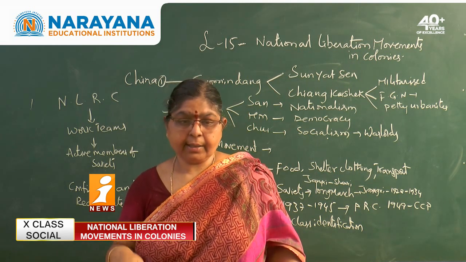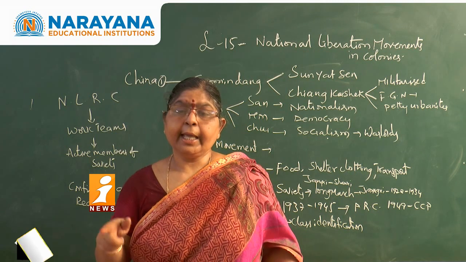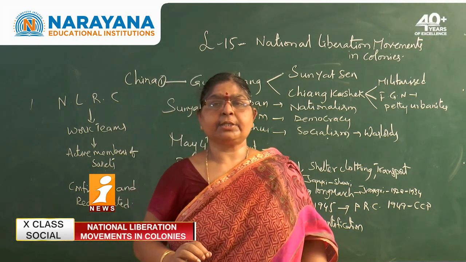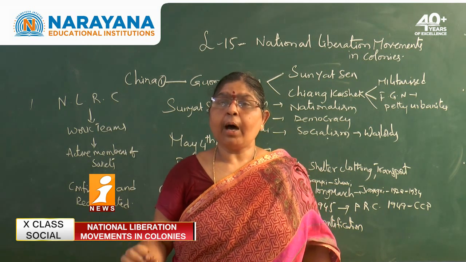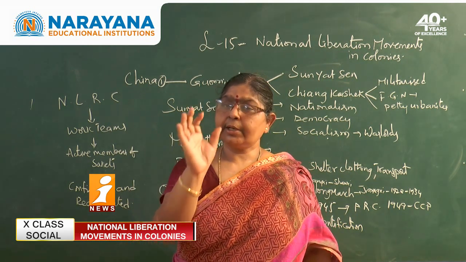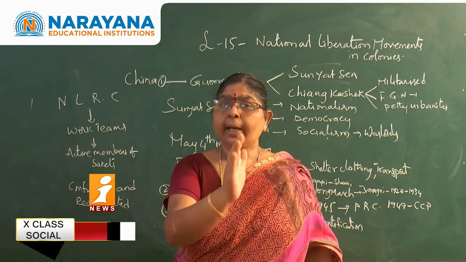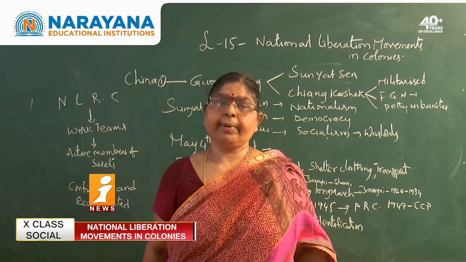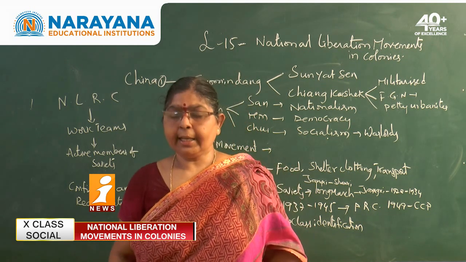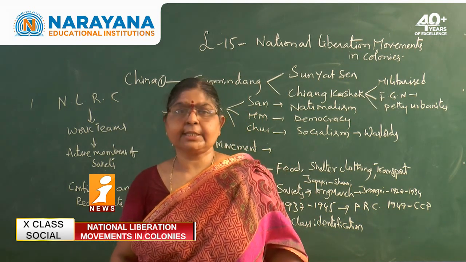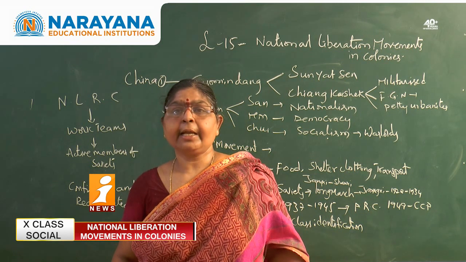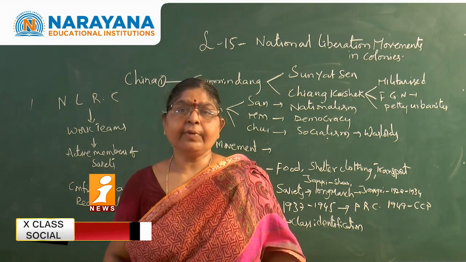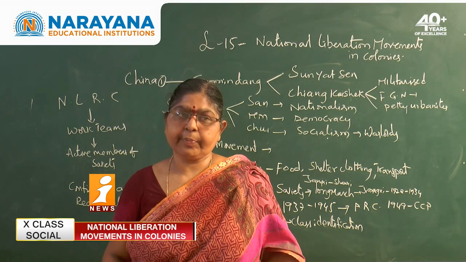The Lenin or the Russian system gave the highest priority to the workers in the industries. Whereas Mao concentrated on the problems of the workers in the fields, that is, the agricultural laborers or the peasants. And hence, to promote the interest of these peasants, he encouraged them to form the Soviets. Soviets are nothing but the associations of the peasants.